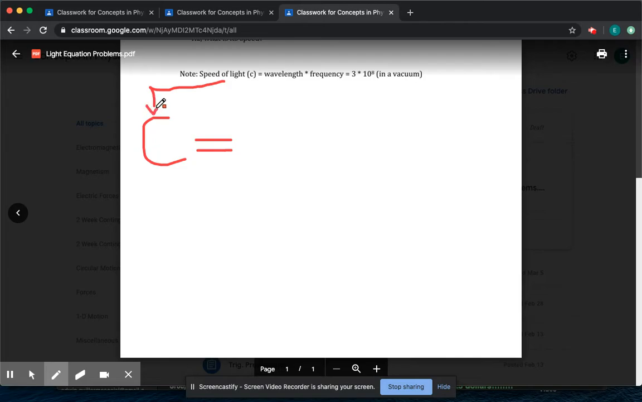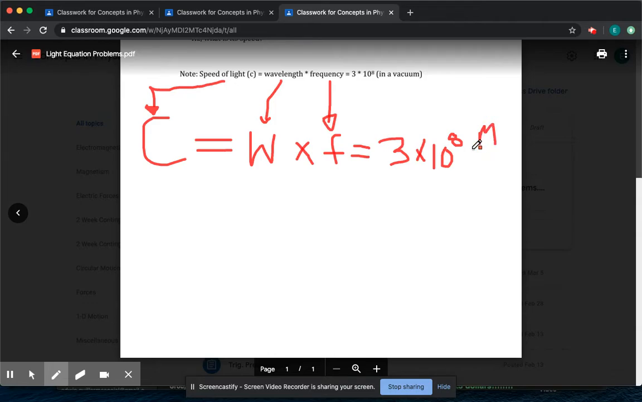Okay, and this is one of the worksheets we're going to be doing today. The speed of light is equal to the wavelength of something times its frequency, which is always equal to 3 times 10 to the 8 meters per second. Okay, meters per second.